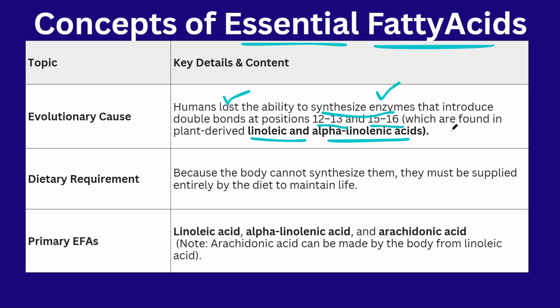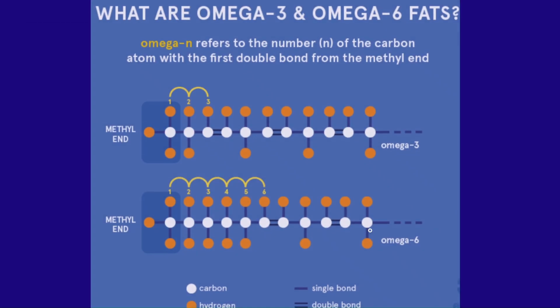What we can do? With the help of the diet, we have to provide these essential fatty acids for maintaining a quality life where every function in the body performs well. Some of the primary essential fatty acids like linolenic acid, alpha linolenic acid and arachidonic acid are important to the body, and we can get these essential fatty acids with the help of the diet. So this is an introduction about the essential fatty acids.